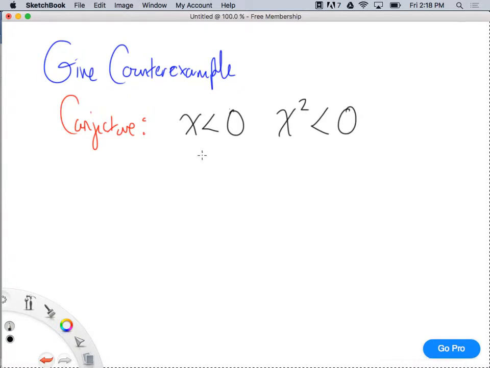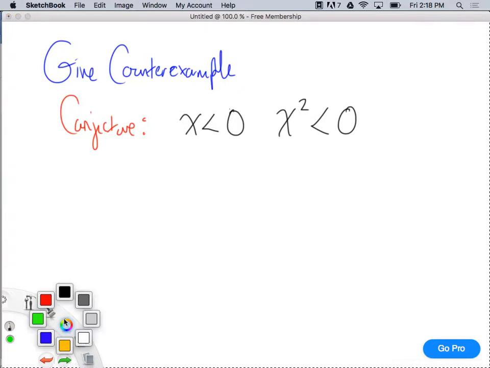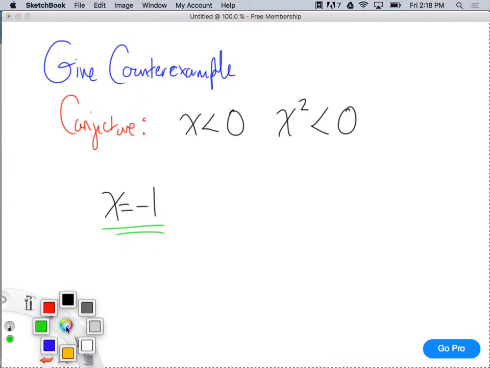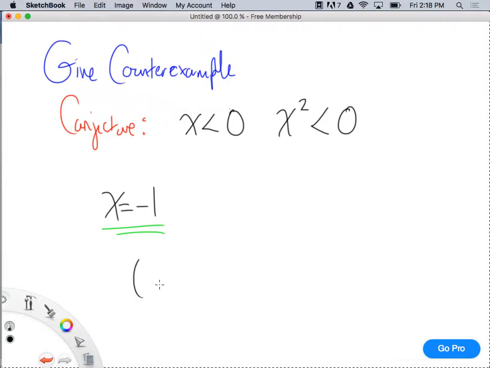Right? So here's your conjecture, and then I say give a counterexample. And well, what's a good counterexample? You'd have to come up with it. Your answer would be, well, x equals -1. That would be your counterexample, and that's your whole answer. Why? Well, you don't even have to explain it, but look, -1 squared is equal to what?